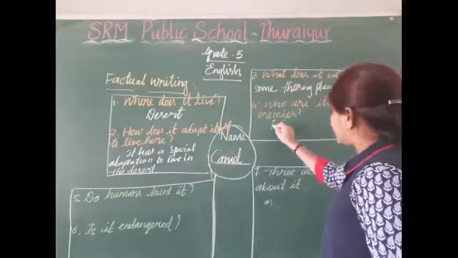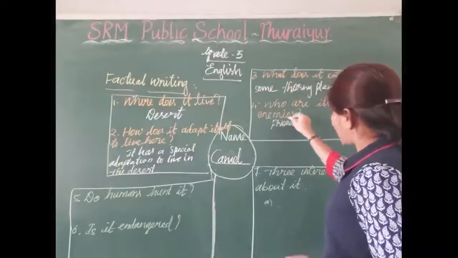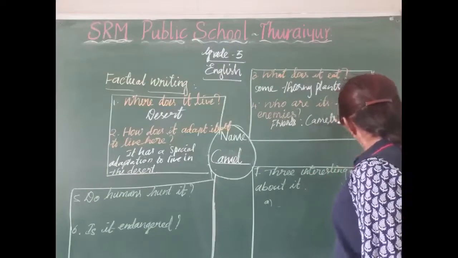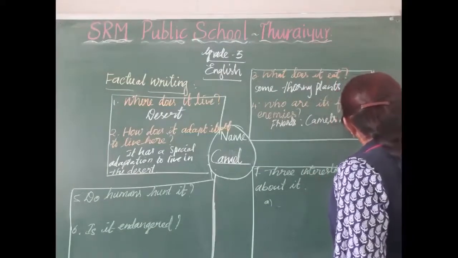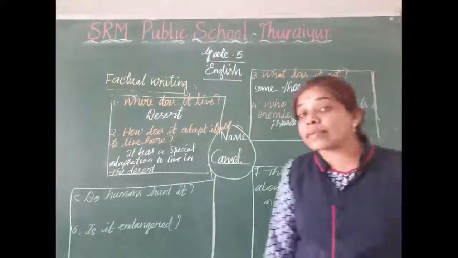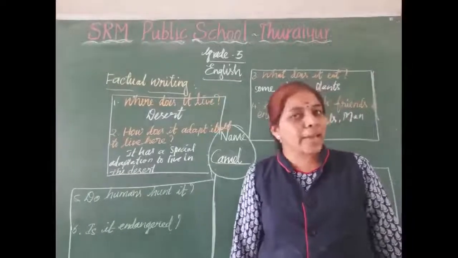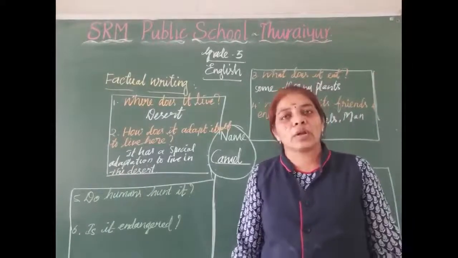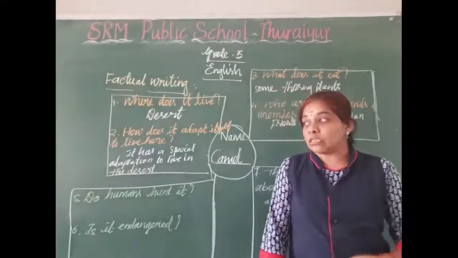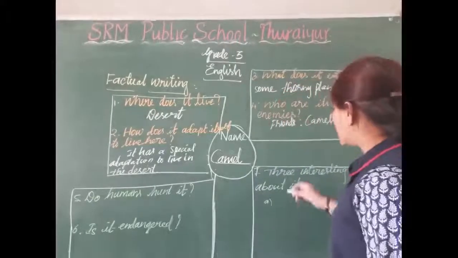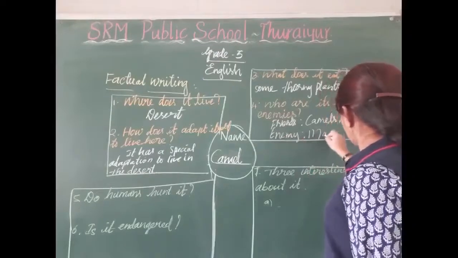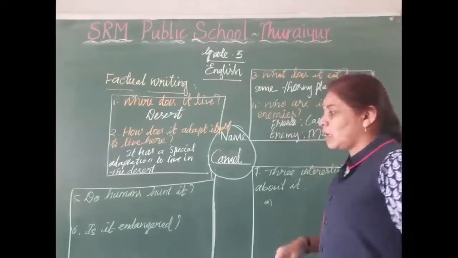So, friends first. Who are its friends? Camel and man. And who are its enemies? Man only. Because man hunts these camels for their skin. So, who is its enemy? Man.